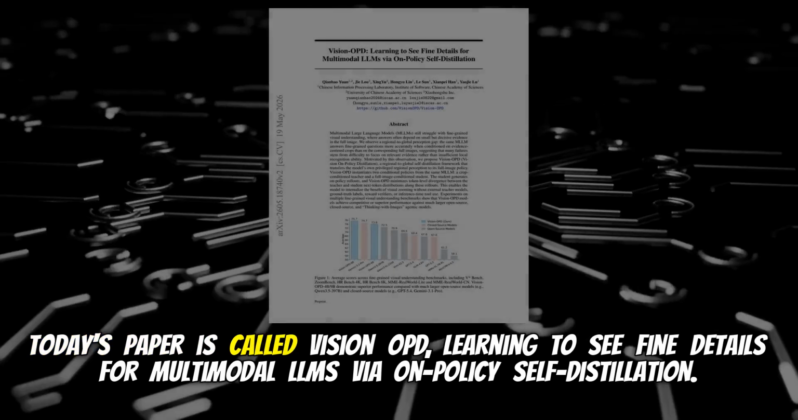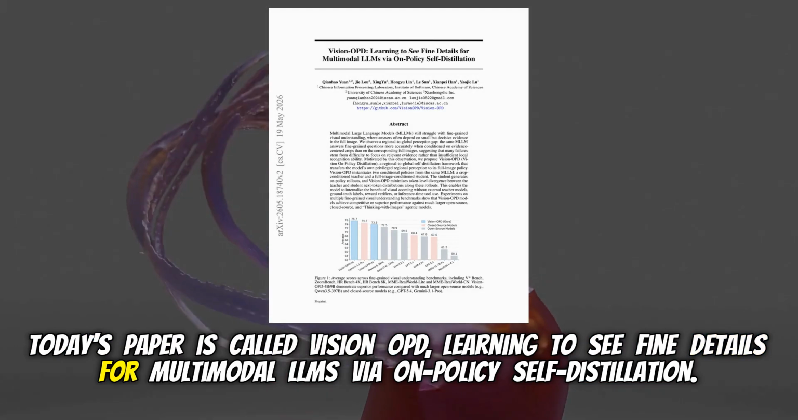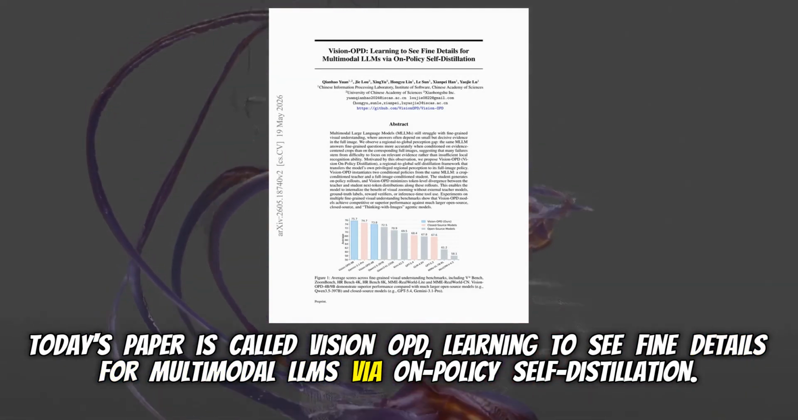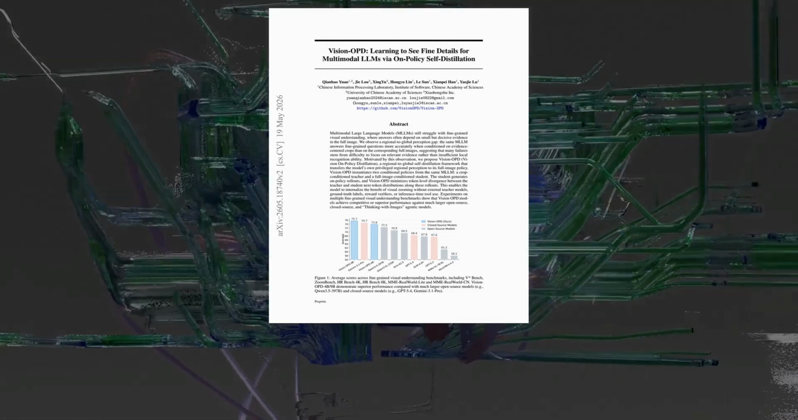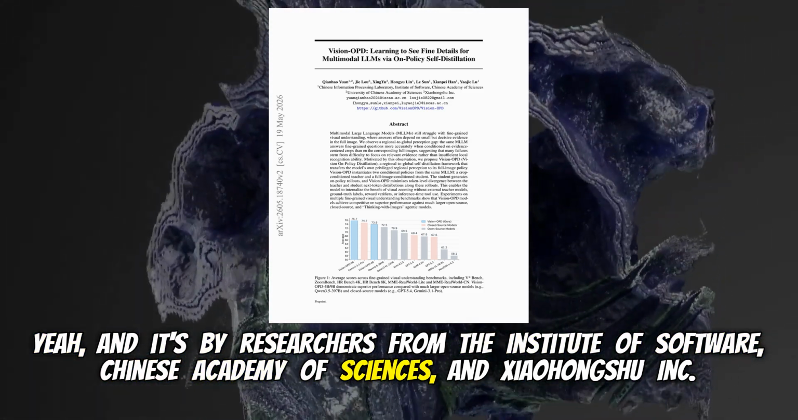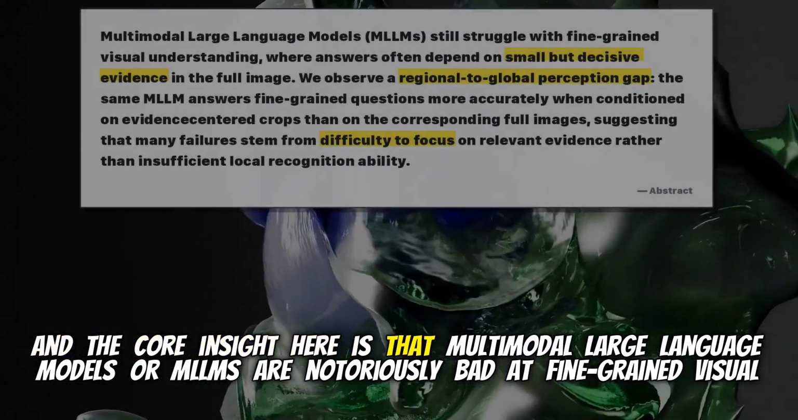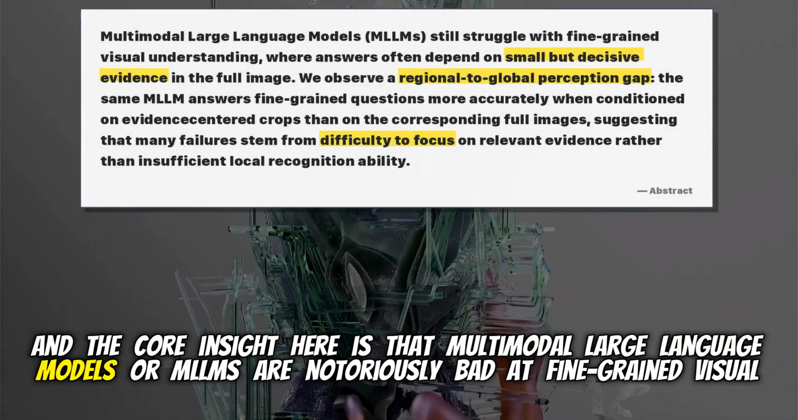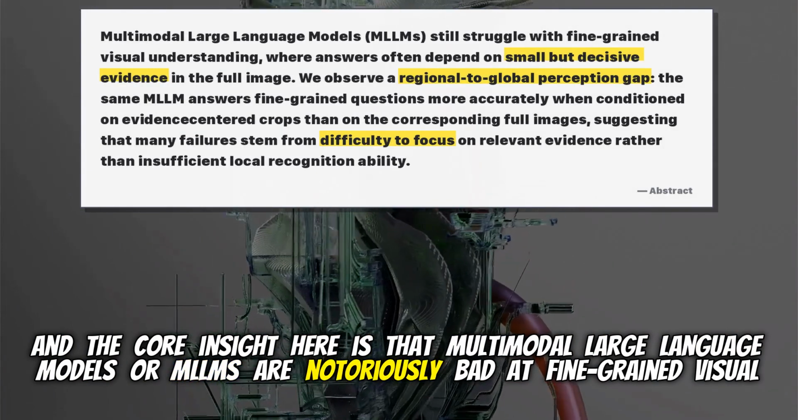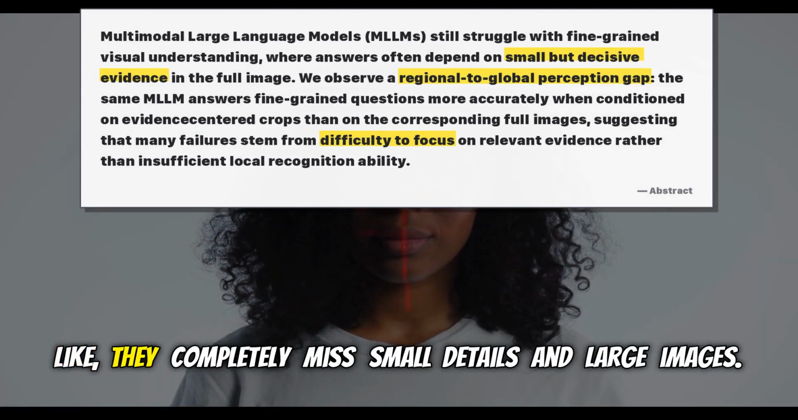Today's paper is called Vision-OPD: Learning to See Fine Details for Multimodal LLMs via On-Policy Self-Distillation. It's by researchers from the Institute of Software, Chinese Academy of Sciences, and Xiaohongshu Inc. The core insight here is that multimodal large language models, or MLLMs, are notoriously bad at fine-grained visual understanding. Like, they completely miss small details in large images.